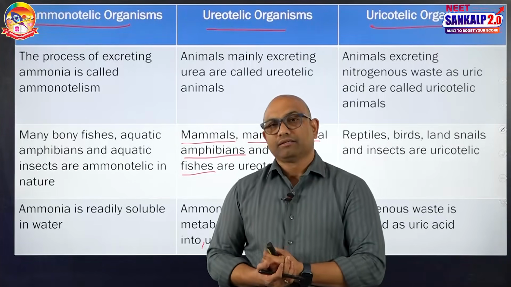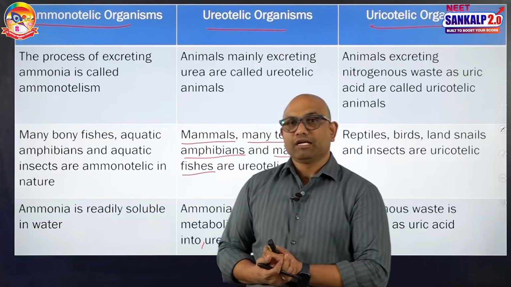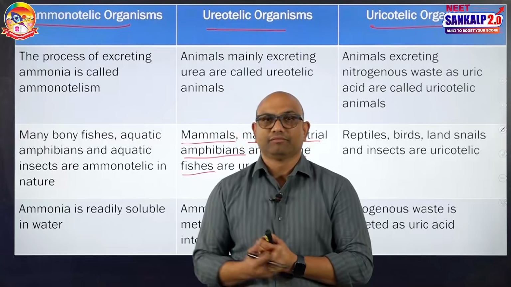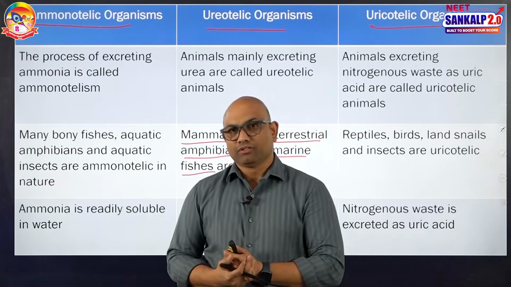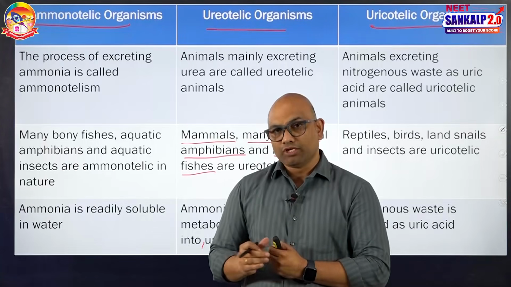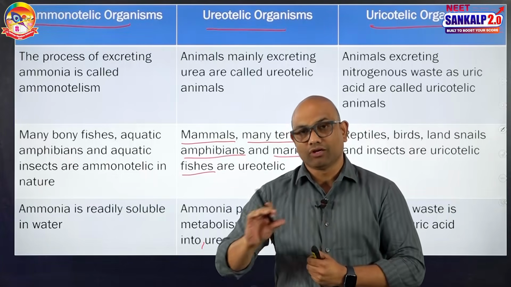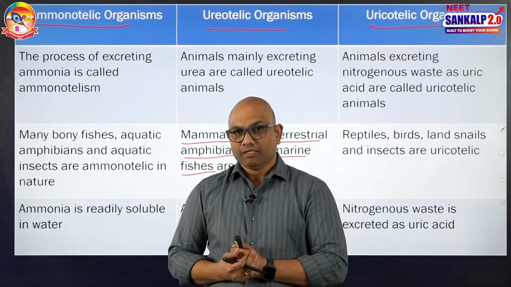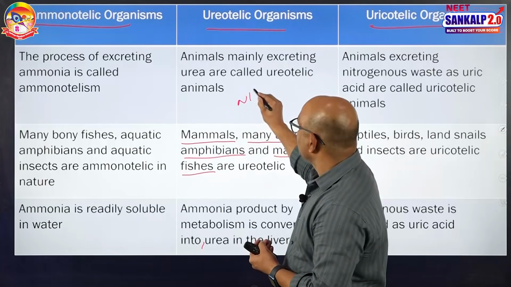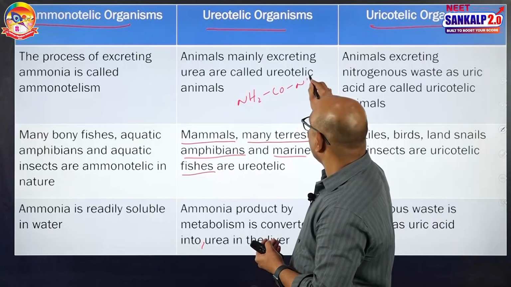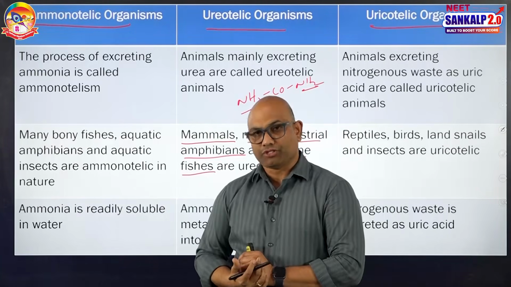Urea is synthesized in our body by a particular process called the ornithine cycle. It occurs in our liver. Ornithine is a kind of non-protein forming amino acid that is a main component in this cycle, hence it is called the ornithine cycle. The urea composition is NH2 CO NH2. So two amino groups and a carbon dioxide are required for its formation.